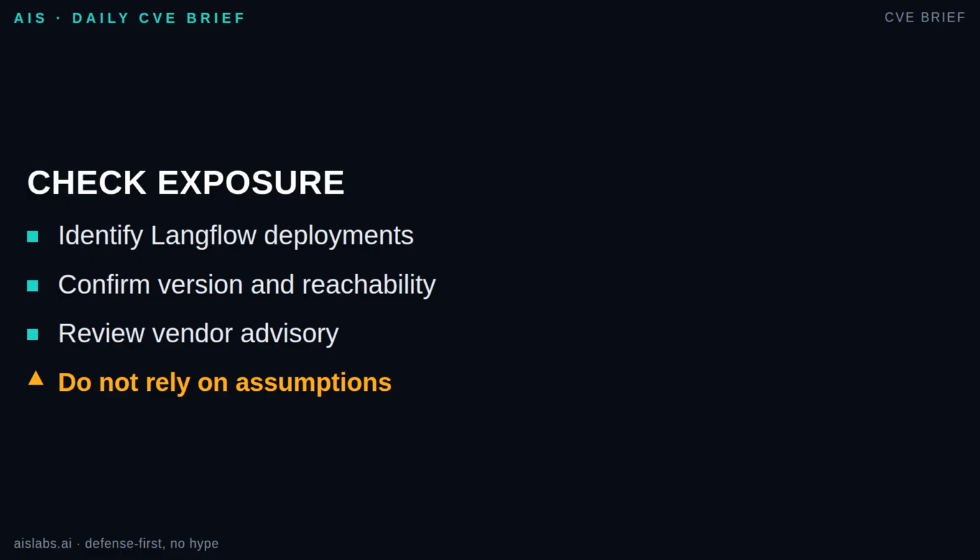Next, map reachability. Is this service exposed to the internet? Is it reachable from VPN users, shared engineering networks, CI systems, or cloud subnets? Finally, confirm whether default deployment assumptions apply. For this CVE, exposure is not only about having the package installed, it is about whether the vulnerable service can be reached by an unauthenticated network caller.